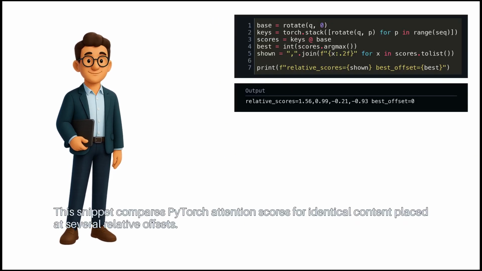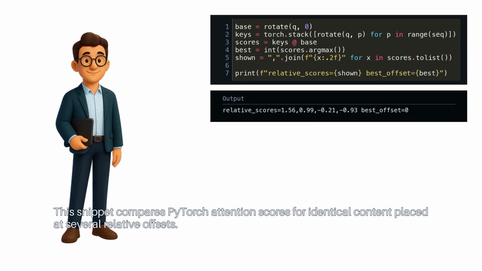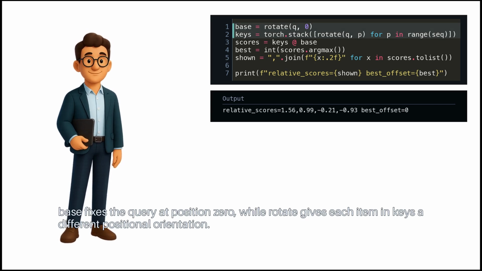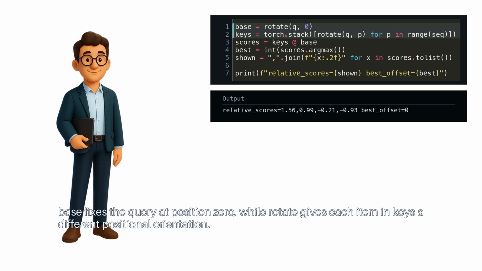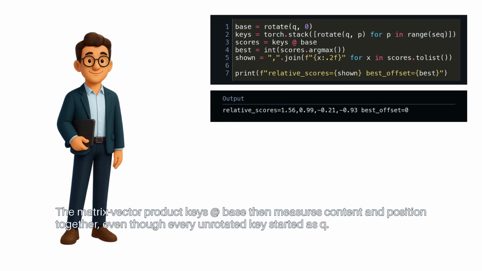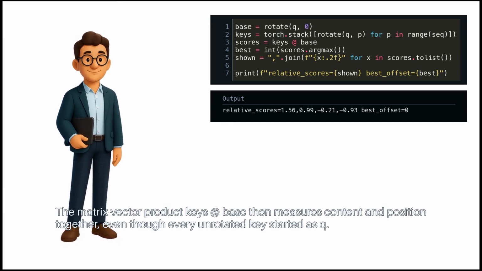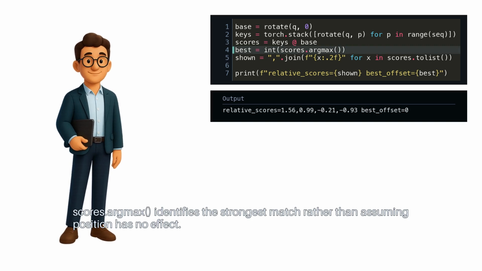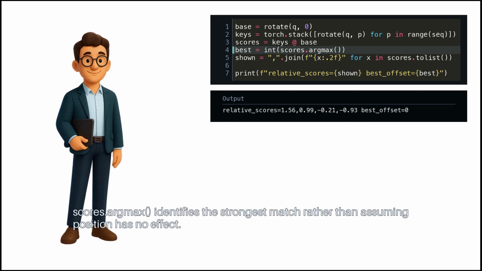This snippet compares PyTorch attention scores for identical content placed at several relative offsets. Base fixes the query at position 0, while rotate gives each query and key a different positional orientation. The matrix-vector product, keys at base, then measures content and position together, even though every unrotated key started as Q. scores.argmax identifies the strongest match, rather than assuming position has no effect.